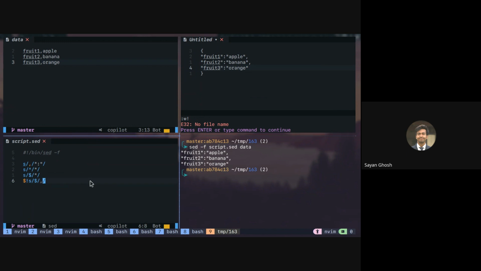Then we can do what we were doing earlier. So we can add that. So this is how we should do this. So now we can see the output is the expected output.